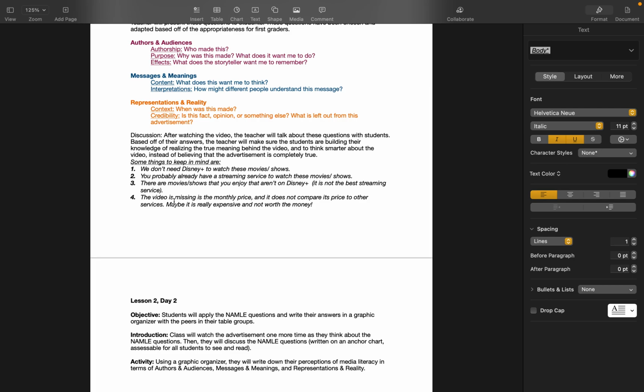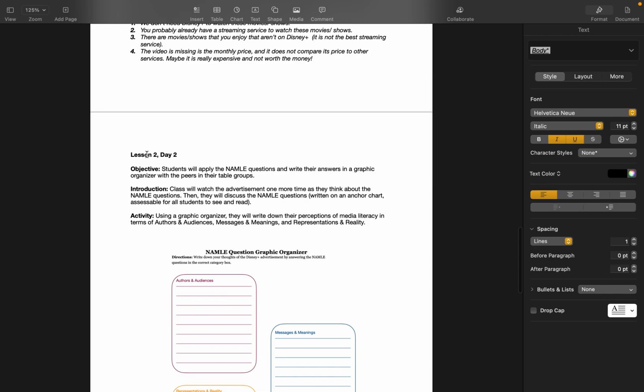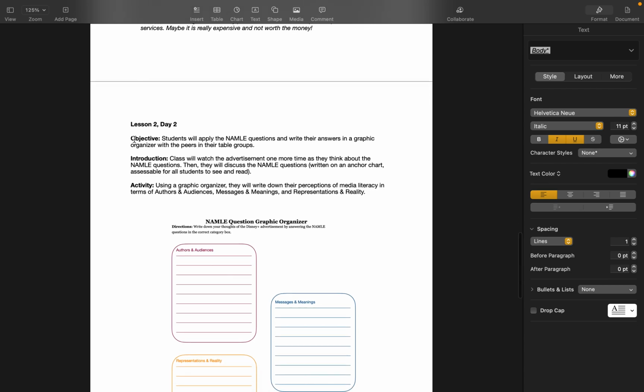Maybe I want to switch. Things like that. It doesn't have that in the video at all. And then for the second part of this lesson, the day 2 or the day 5 or 6, however you want to split it up, the objective is for students to apply these questions to their answers in a graphic organizer. I always say if my students can't apply what I just taught, then they actually don't understand it at all.